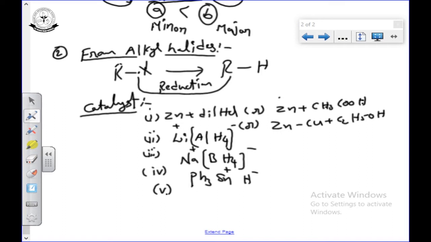And the fifth, and most important, is hydrogen iodide in the presence of red phosphorus. All these are reducing agents. We will discuss that one separately in the next class. Okay, thank you.